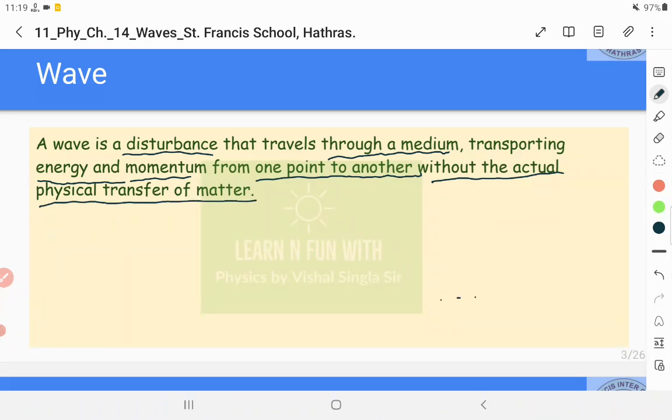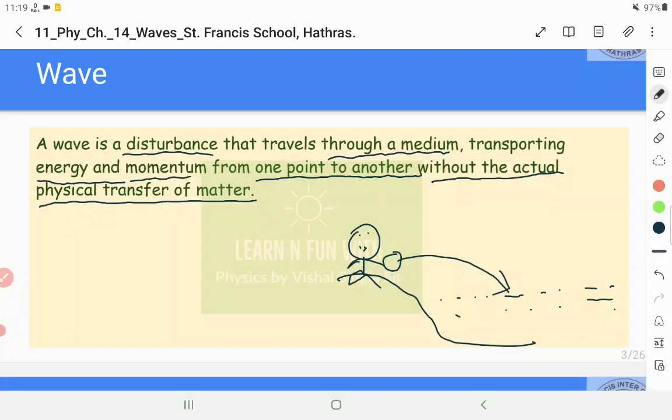Suppose there is a pond, and you are sitting at the bank of the pond. You have a pebble, a stone, in your hand, and you just throw the stone in the pond. The moment you throw the stone in the pond, what will you see? You will see water waves. You will see waves on the water surface like that.